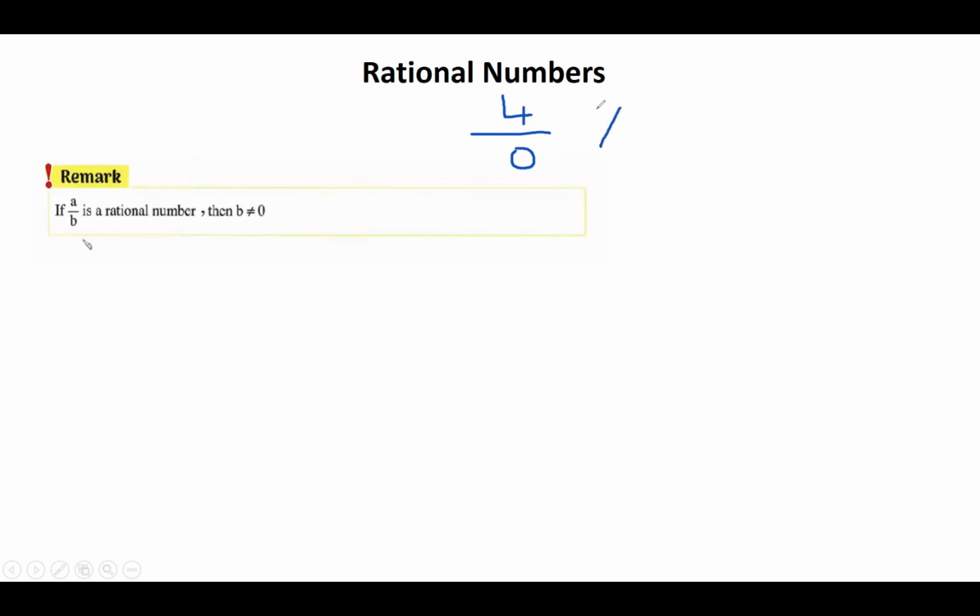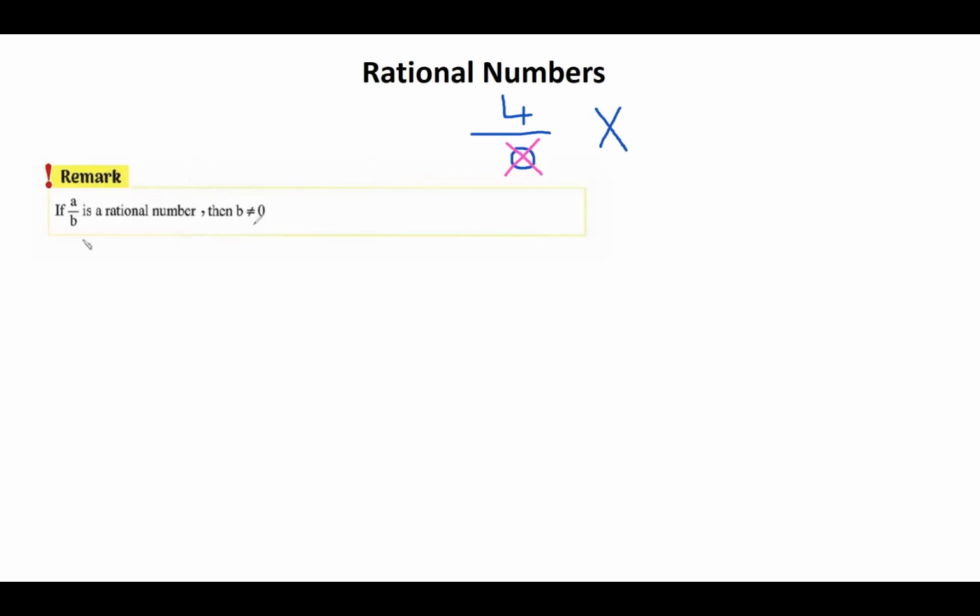No. So I can take any fraction, but in math we can't say that our denominator is 0. It's wrong. So you can put here in the denominator, in the lower part, any positive or any negative number, but you can't put 0. So this is our remark.